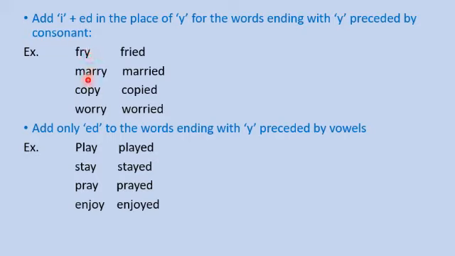You can see here verbs which are ending with letter y. So if the verbs are ending with letter y in simple present tense and it is changed into simple past tense by following this rule. What is the rule? Remove the last letter y, replace it with I, then add ed. So add I plus ed to the simple present tense and it can be changed into simple past tense.